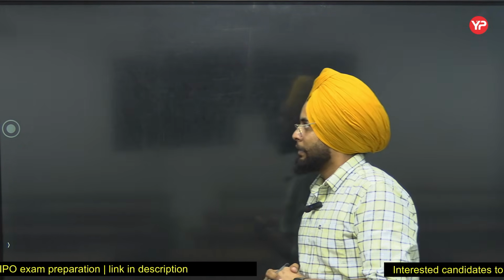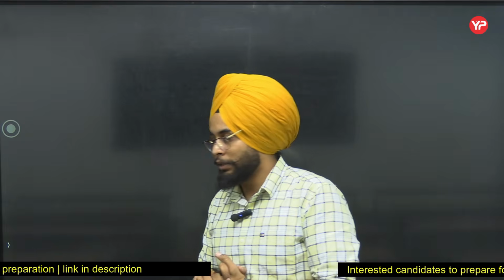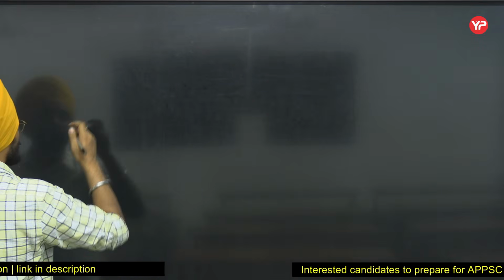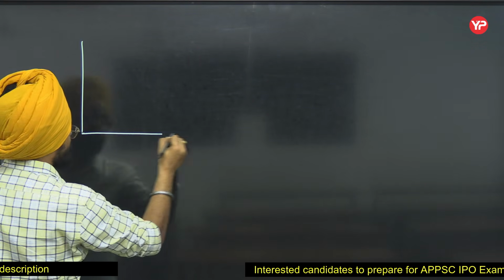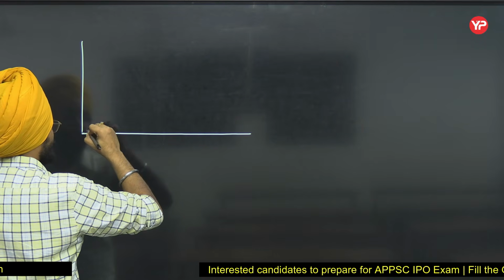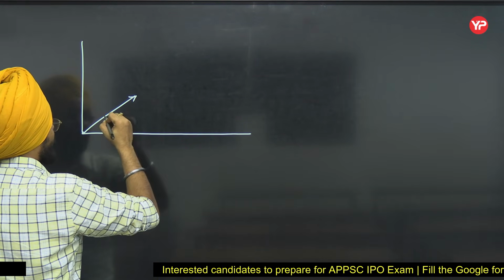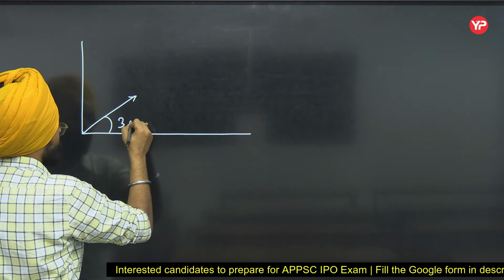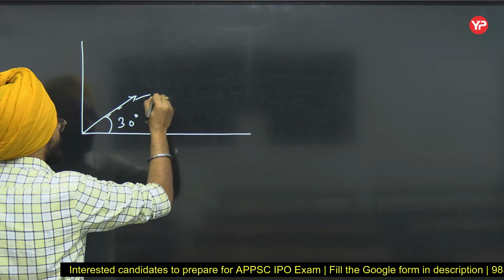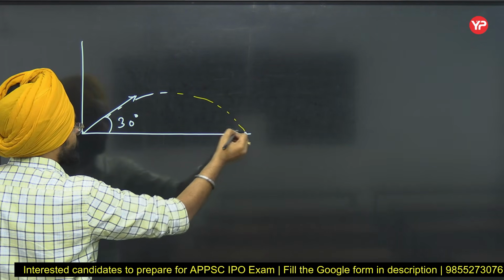And one more thing about range. Let's say I fired a projectile at an angle of 30 degrees. It covered a distance of this much.